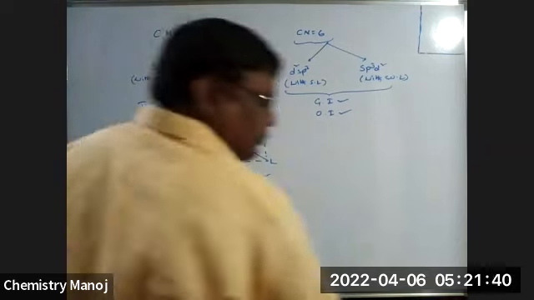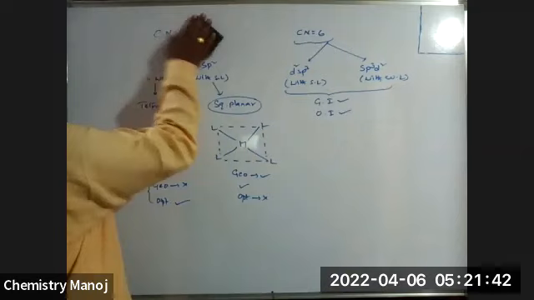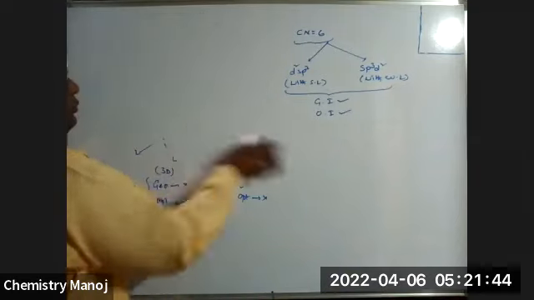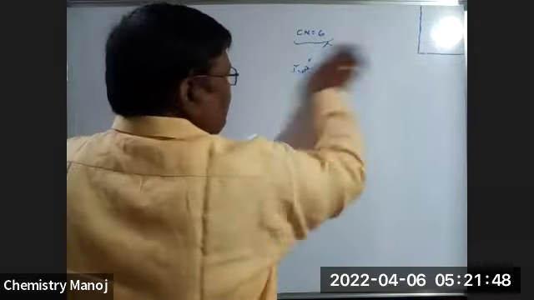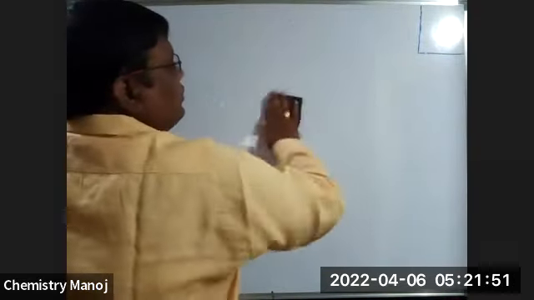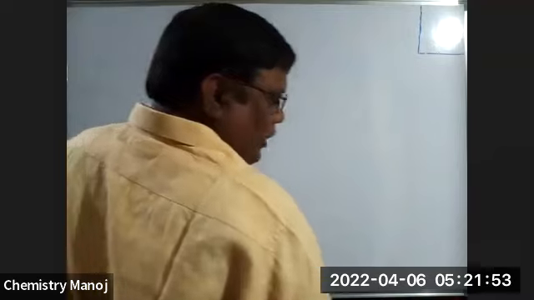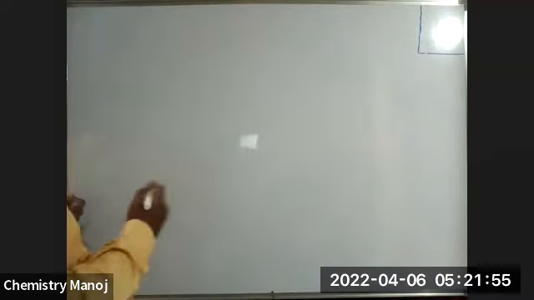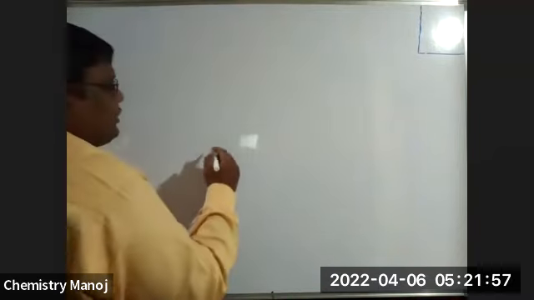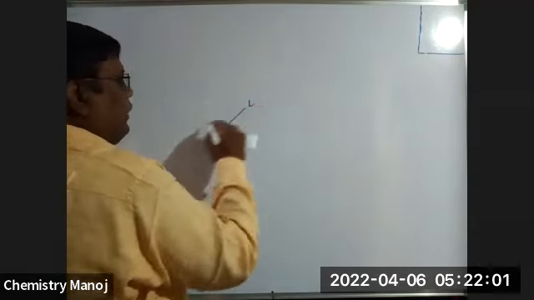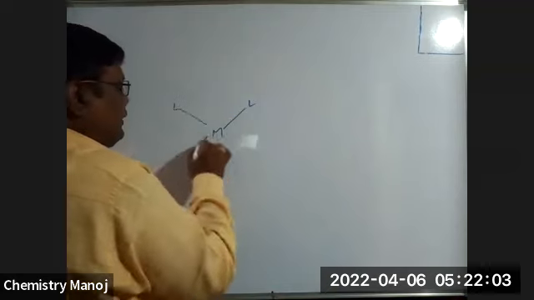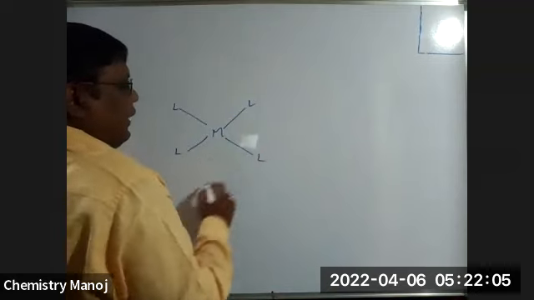See here. If it is sp3d2 or d2sp3, both are octahedral in shape. Octahedral shape is like this. Metal, ligand, ligand, ligand, ligand.